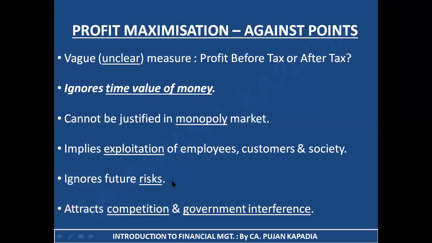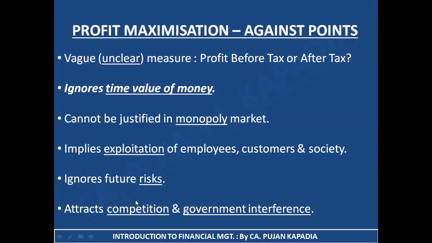It ignores future risk. I'm not talking about the future, I'm just talking about my present situation and what has already occurred. So the profit maximization concept ignores the future risks that a business is going to face. And last is it attracts competition and government interference. It is but natural.